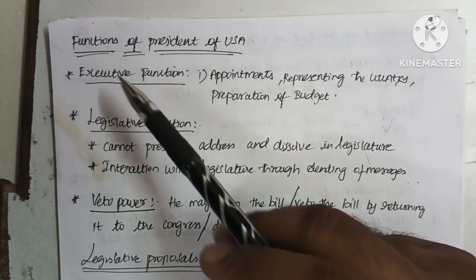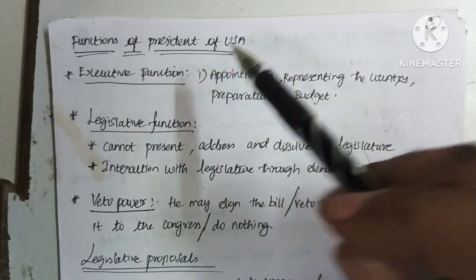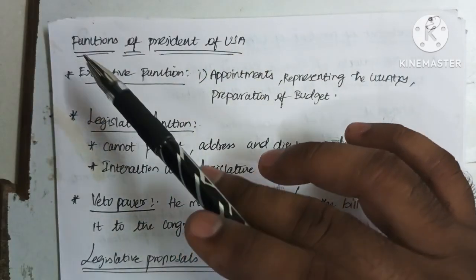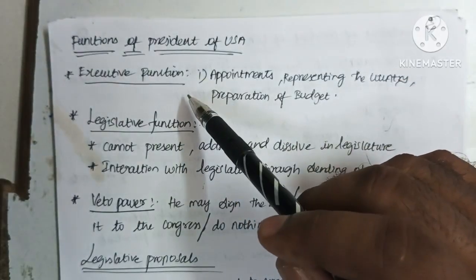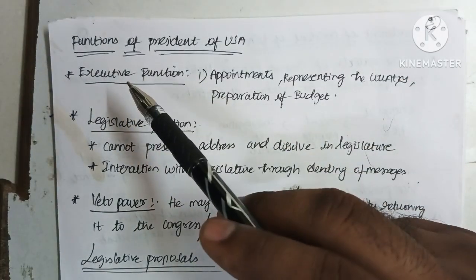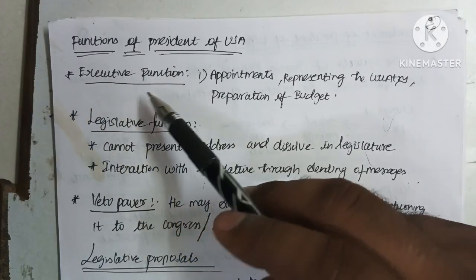The next thing we are going to see is the function of the president of the USA, United States of America. The US president has various functions, and we are going to see about them topic wise. First one is the executive function.